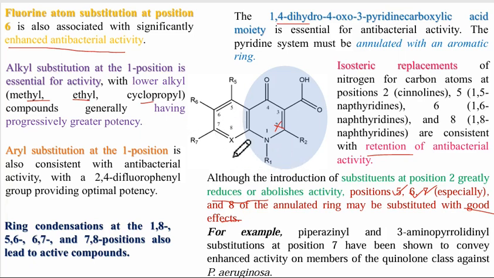Alkyl substitutions at one position, like lower alkyl groups, are essential for the activity and will give a greater potency, and even the aryl substitution will give an optimal potency, and the ring condensation at 1,8, 6,7 and 7,8 positions will lead to active compounds.